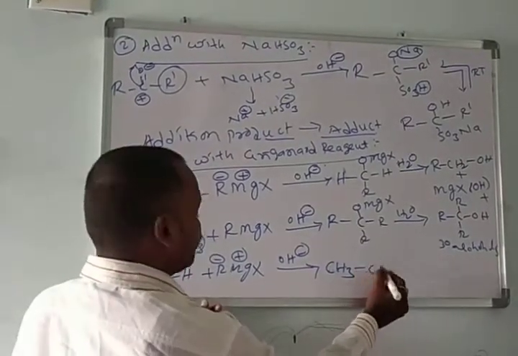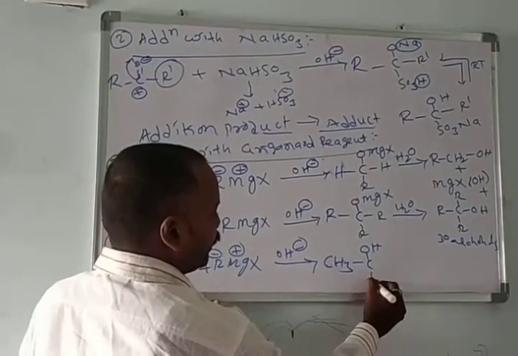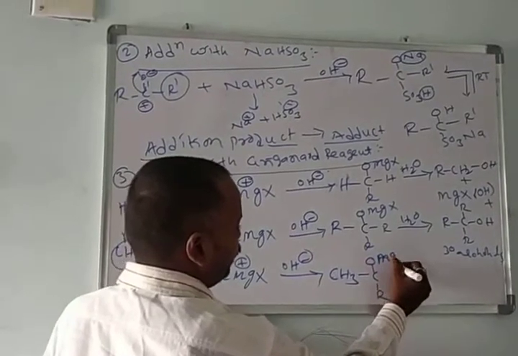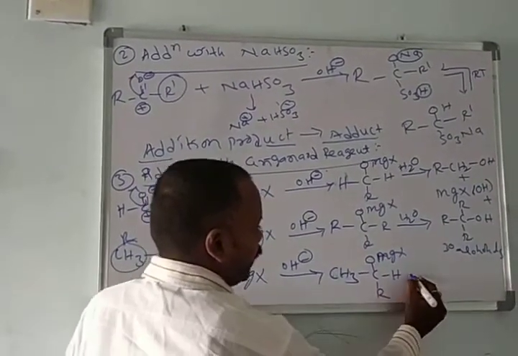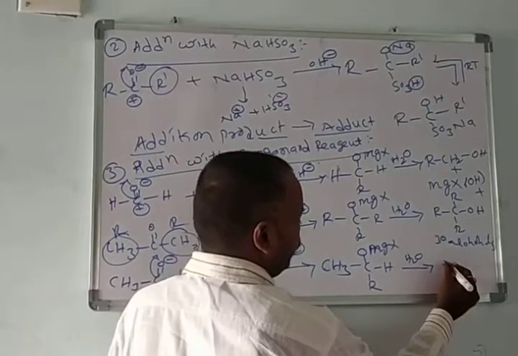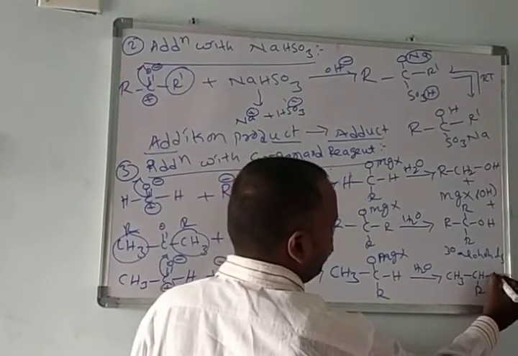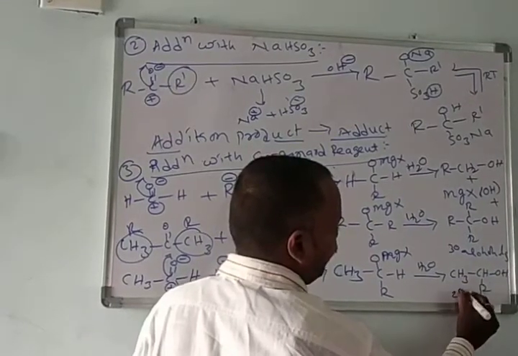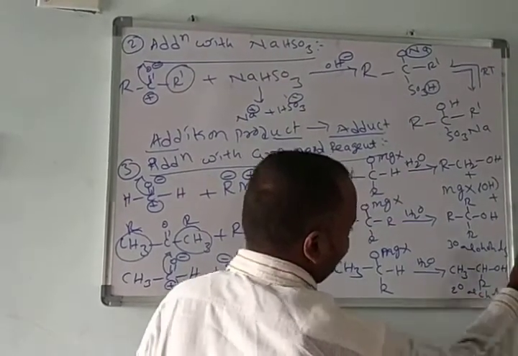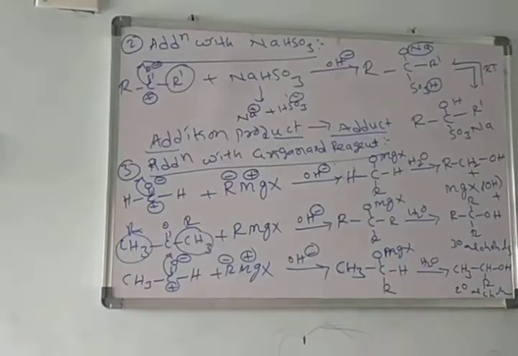Here I am taking CH3, C, OH, here R, OMgX, H. And in the presence of water, it forms CH3, CH, R, here OH. We'll get the secondary alcohols.